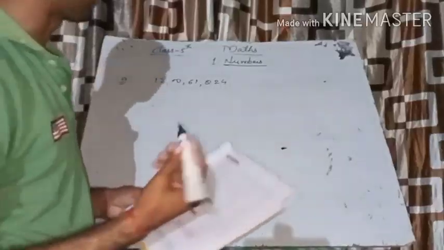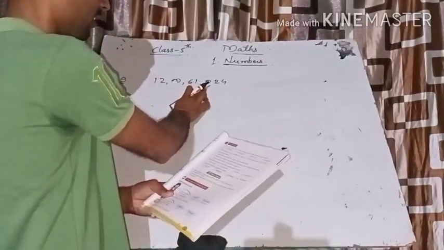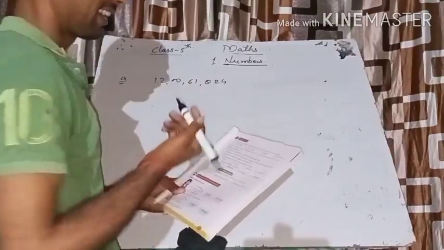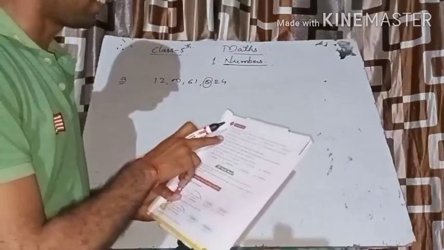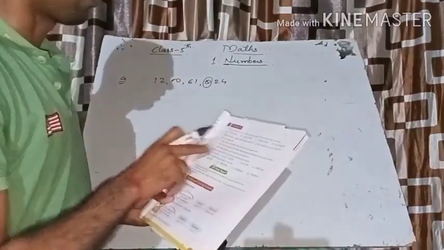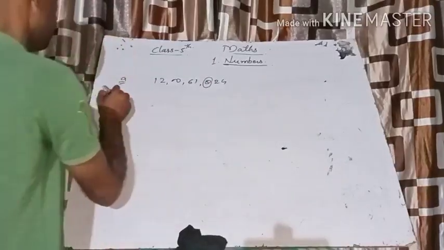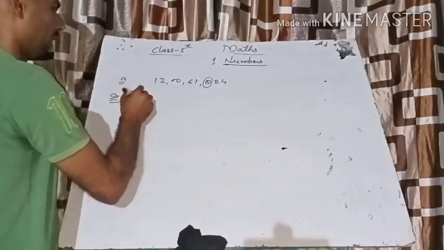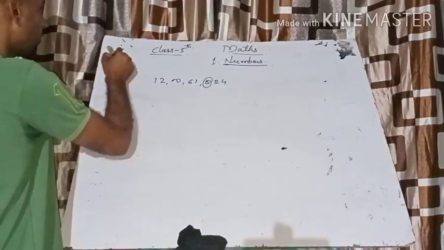I am writing with the black pen, so it is impossible to show the colored digits. But I am telling you that here the 8 is written in red color in your book. So you have to find out the place value of 8. Here you will write the solution.